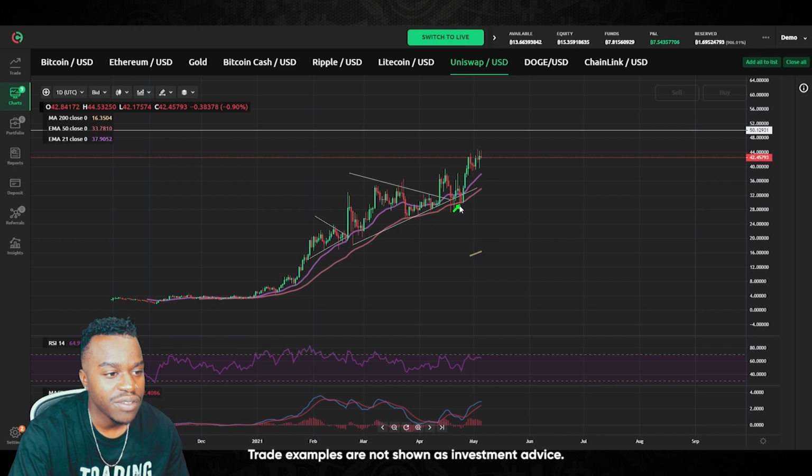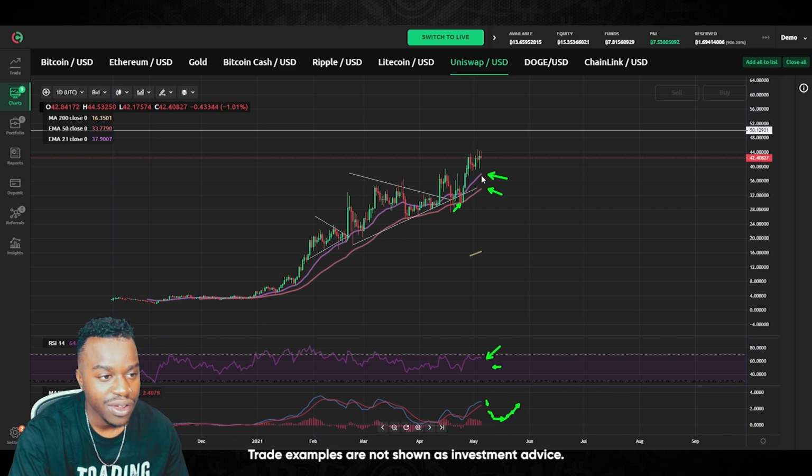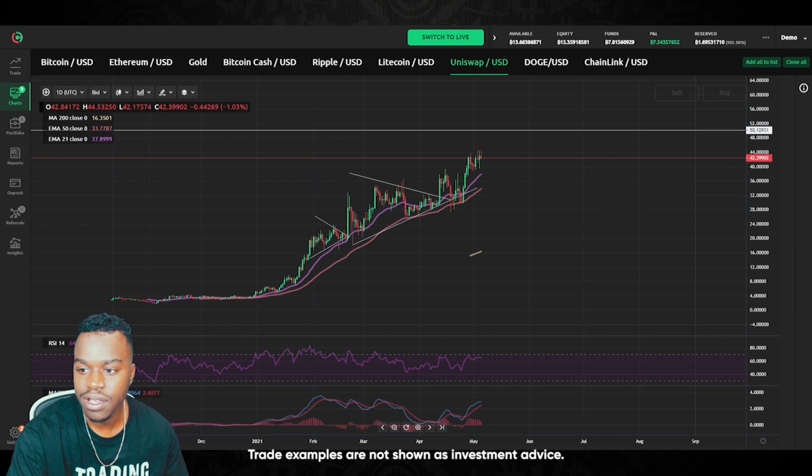If you're not in an entry already from this dip down here, you could wait for another potential dip to this 21-day moving average or this 50-day moving average, where you would see also the RSI come down towards that 50 level and also the MACD get a bearish crossover, head back down towards that zero line before crossing over bullish again later on. And then for buying the dip, which is the bearish scenario, or just to buy the dip opportunity, like I just said, we're gonna have to look at that 21-day moving average, which I marked as support, and the 50-day moving average.